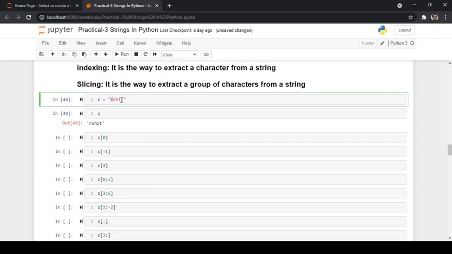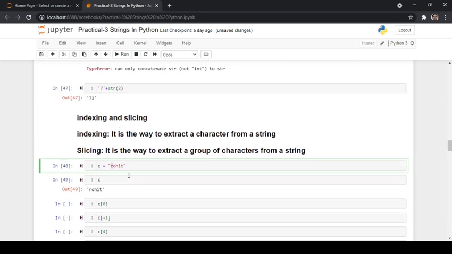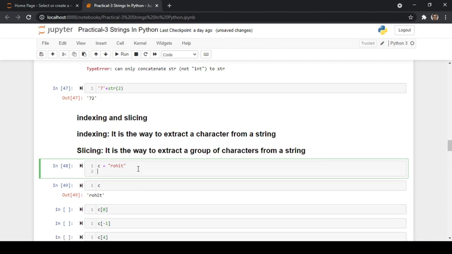Before I show you indexing, I have to tell you one thing. Python follows zero based indexing when it goes from left hand side to the right hand side. So when the Python interpreter scans the particular string in this direction, the direction which my arrow is pointing in line number 48, if it goes from left to right direction, it follows zero based indexing.